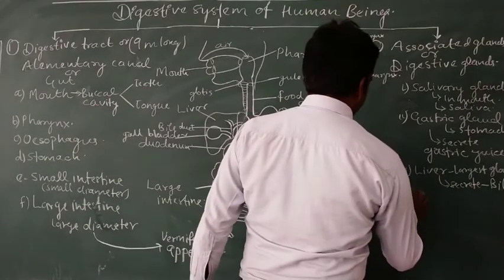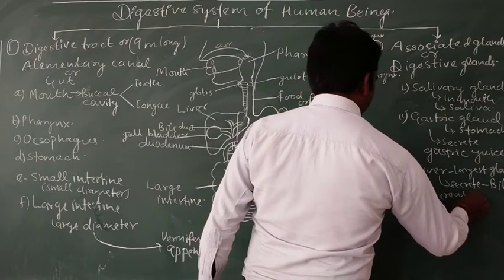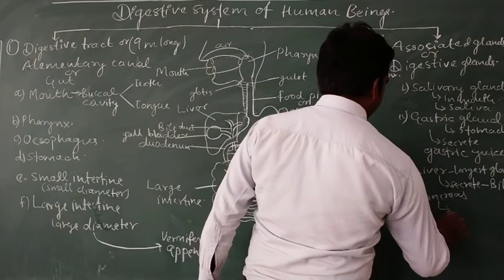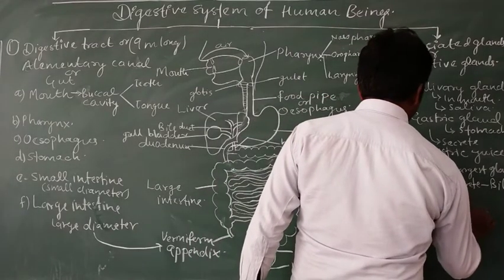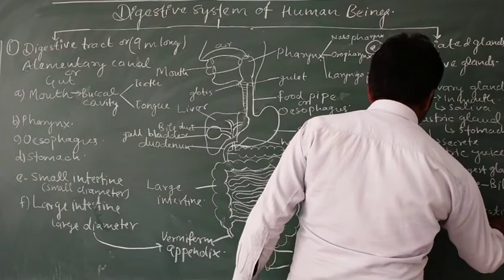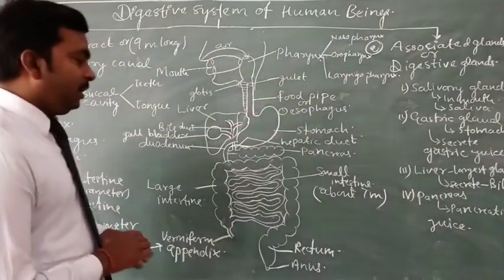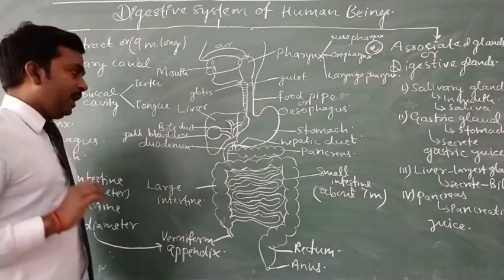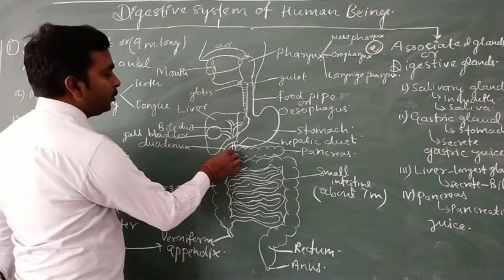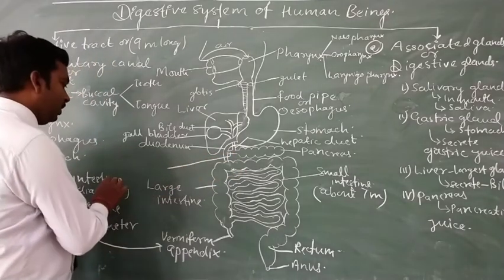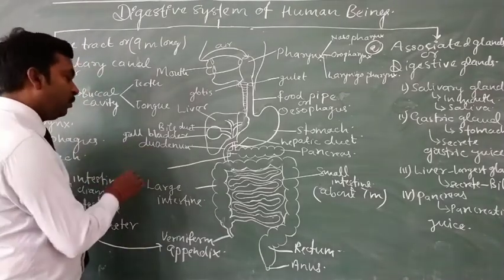So our next gland is the pancreas, which is responsible for the secretion of pancreatic juice. The duct of the pancreas and the hepatic duct together open through a common duct into the part of the small intestine known as the duodenum.